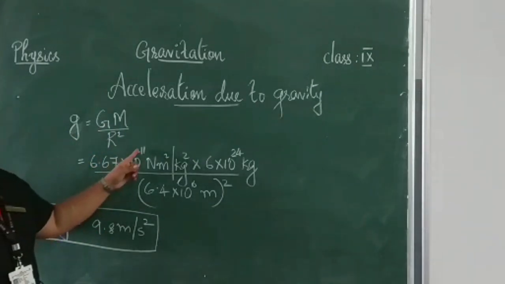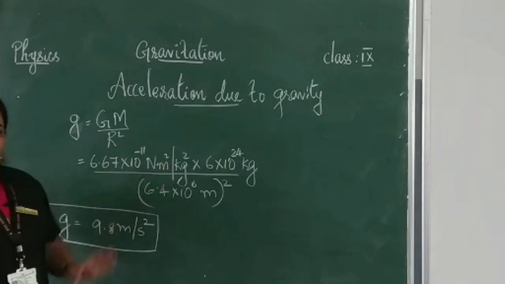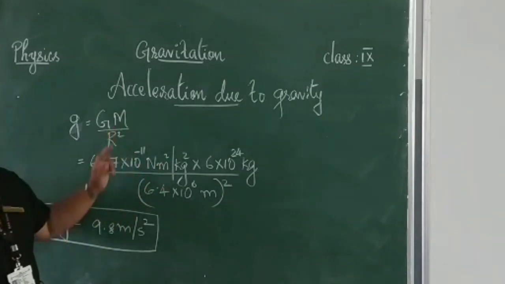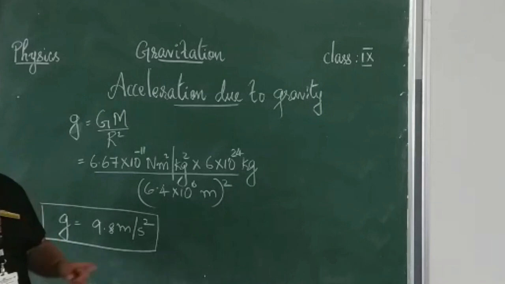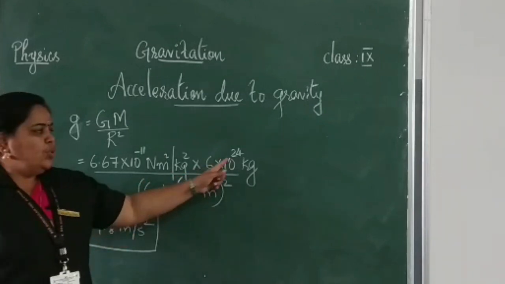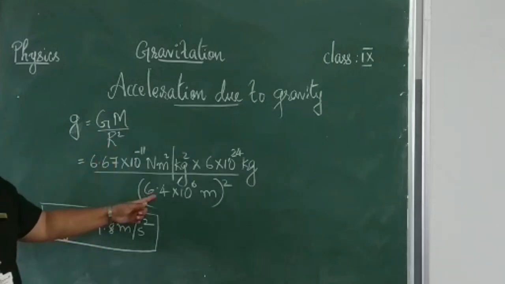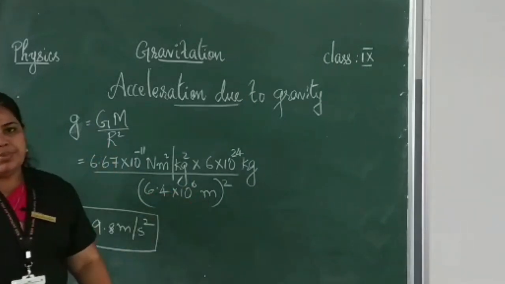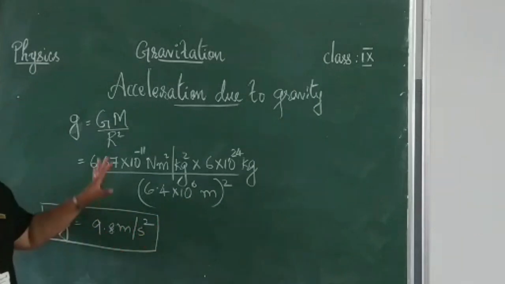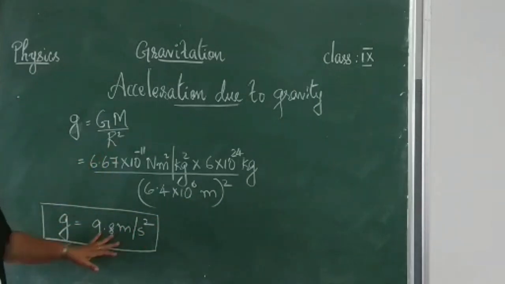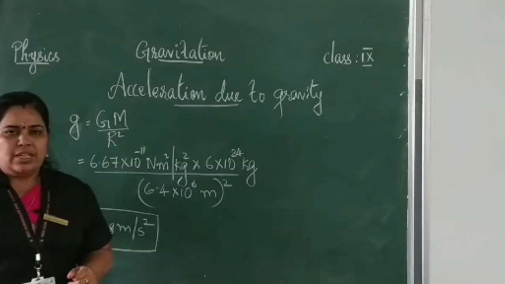G is 6.67 into 10 raised to minus 11 Nm square by kg square, and M represents the mass of the earth. Mass of the earth is 6 into 10 raised to 24 kg, and the radius is 6.4 into 10 raised to 6 meter, whole square. While substituting this, we will get g is equal to 9.8 meter per second square. The value of g is 9.8 meter per second square.